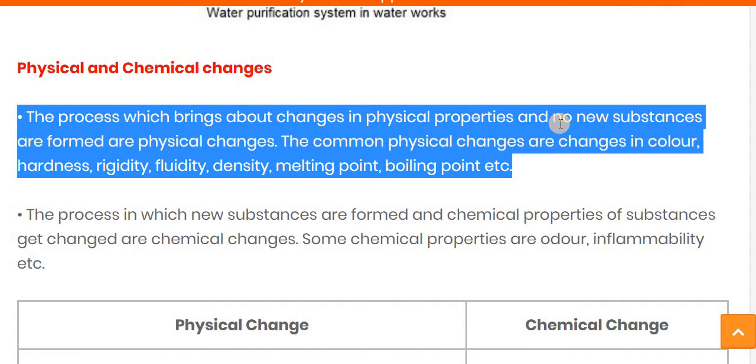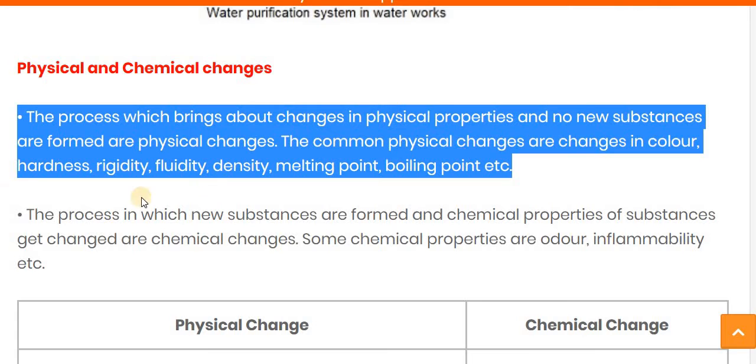during the physical change. The common physical changes are change in color, hardness, rigidity, fluidity, density, and the melting and the boiling point. These are the properties which can change after the physical process.